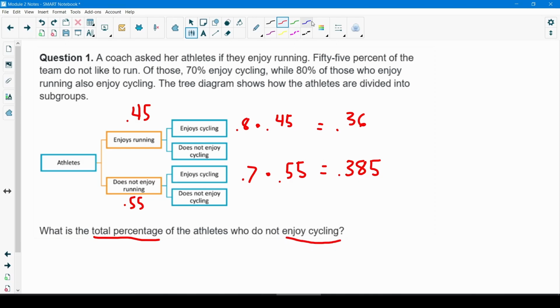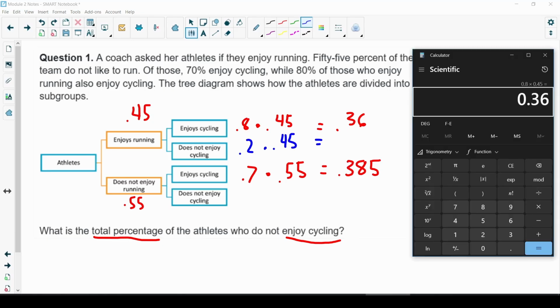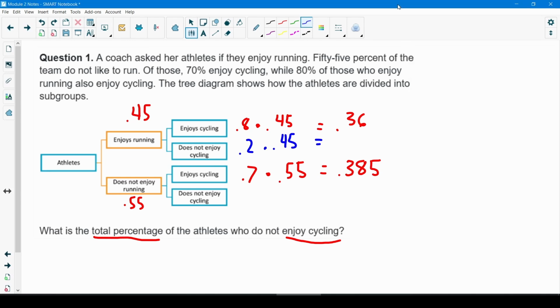So the question asks, what is the total percentage of athletes who do not enjoy cycling? For that, I'm going to have to do a little more work here. Who does not enjoy cycling is going to be 0.2 times 0.45. This 0.2 is 20%, that's the rest of this 80%, so I just subtract that from 100. And the 45% was from here, so I multiplied those together. Let's do that real quick: 0.2 times 0.45, and here I get 0.09.